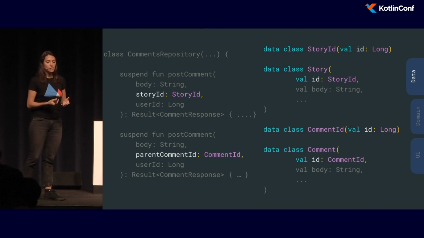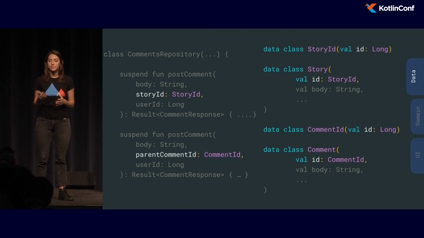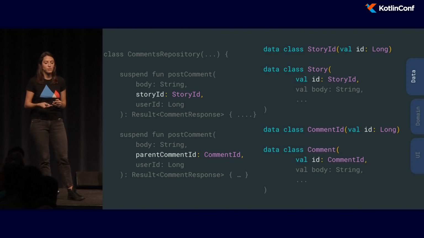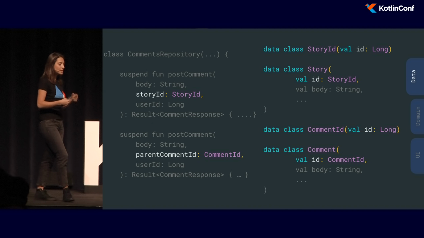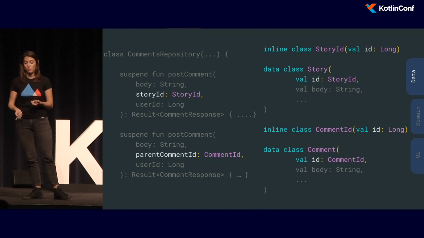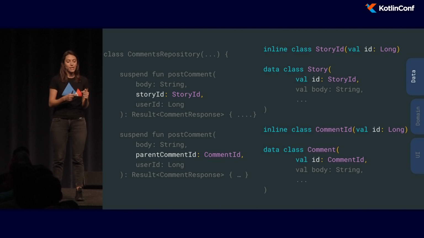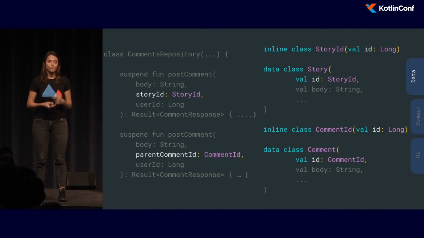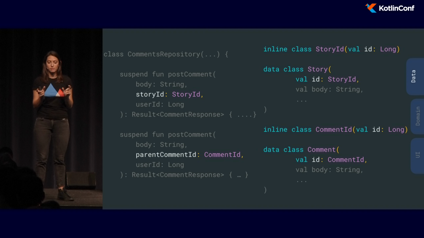This is possible. To do this, you would implement your own data class that wraps that ID. And then in the story and in the comment, instead of having longs as IDs, you would just have your story ID object or comment ID. But the downside of this approach is the extra object creation that you have to do. And this is why we looked forward to Kotlin 1.3 being out, because there the inline classes were released. With inline classes, all of this extra object creation is no longer needed. Automatically the compiler will box the things for you. So the story ID will behave as a long, which is what we need.